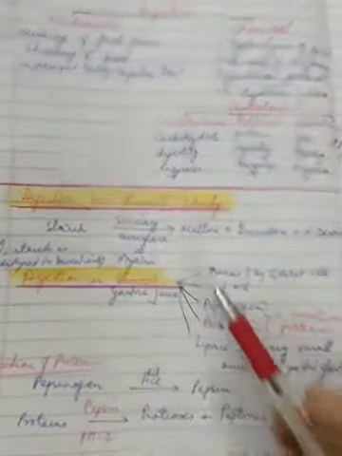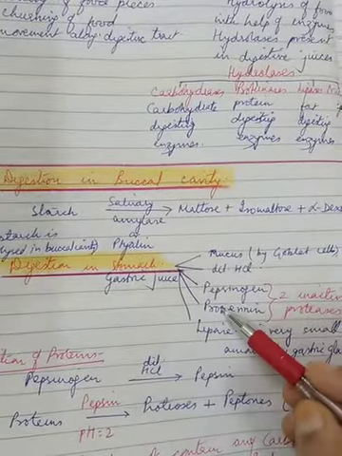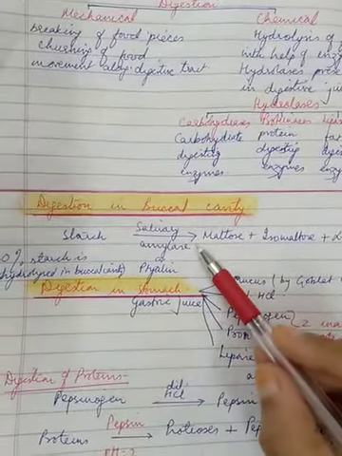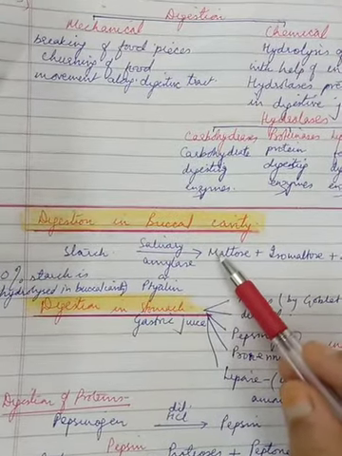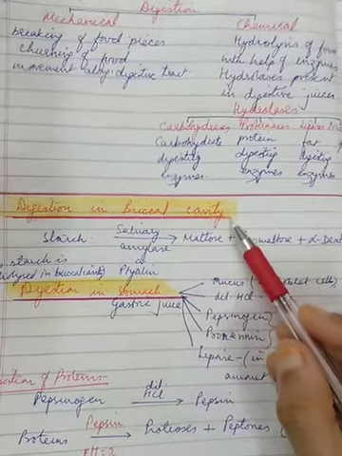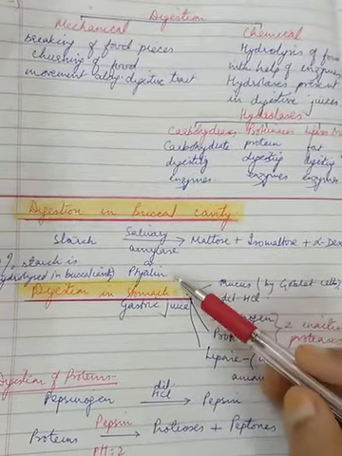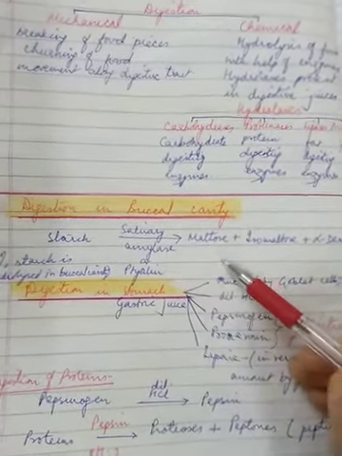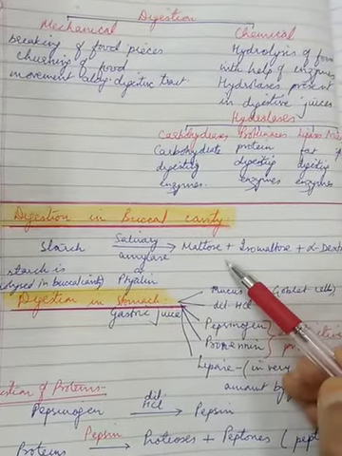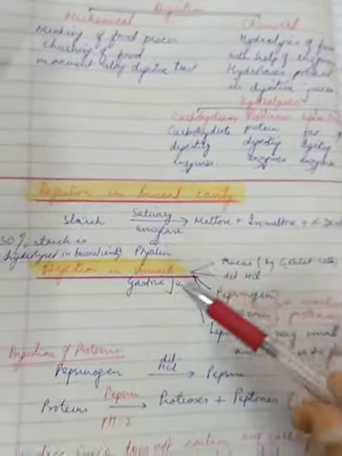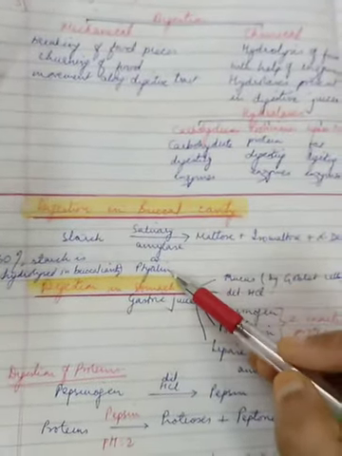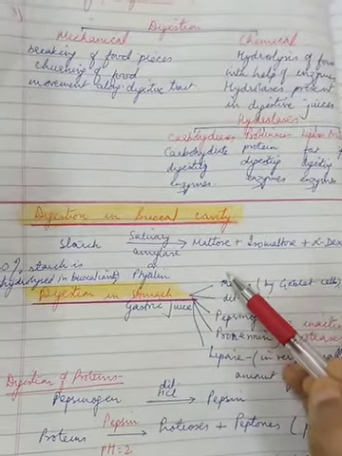Here it is important to tell you that lysozymes present in the saliva act as antibacterial enzymes. They will kill the germs present in the food, if any. Also, we should know that digestion does not occur when the food is in the food pipe or the esophagus. Digestion in the mouth will not take place in the case of proteins and fats.